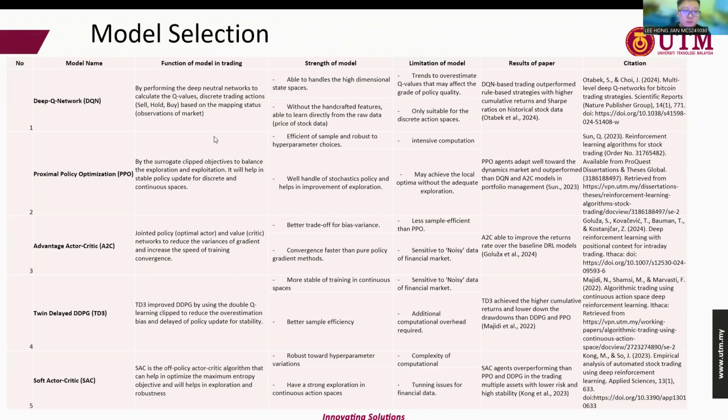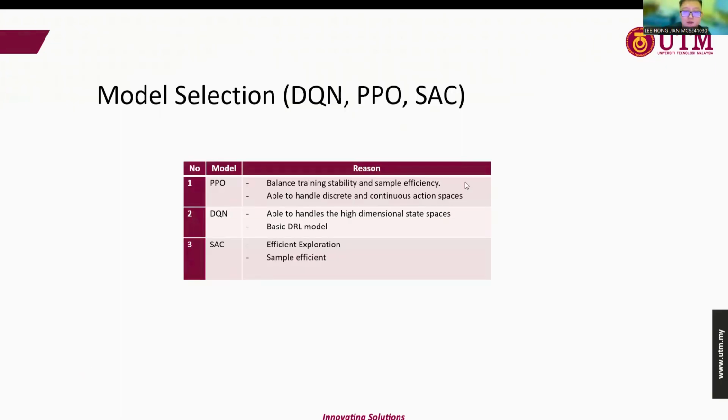So next is model selection. These five models are from Chapter 2. I selected three out of the five based on their strengths, limitations, and which of the DRL models are more suitable for my title. So after this, I chose the Deep Q-Network DQN, Proximal Policy Optimization PPO, and also Soft Actor-Critic SAC. So here are the reasons why I chose these three DRL models.